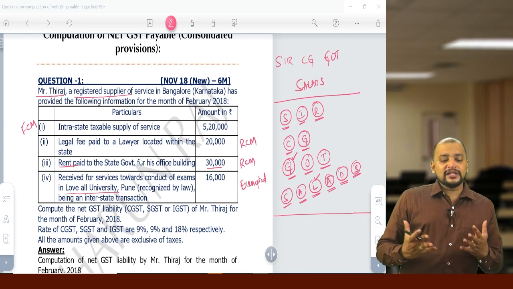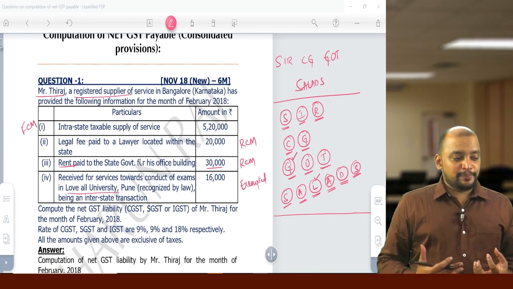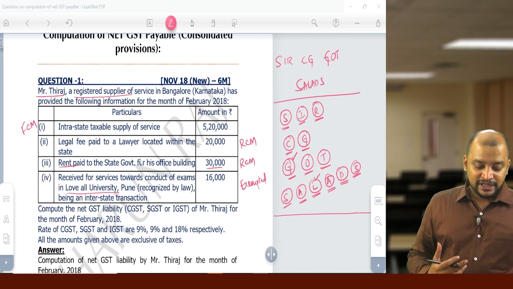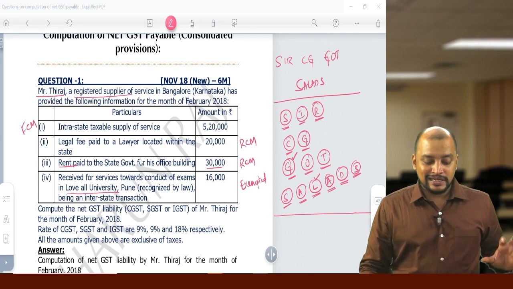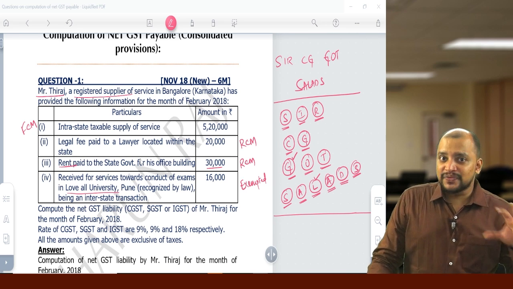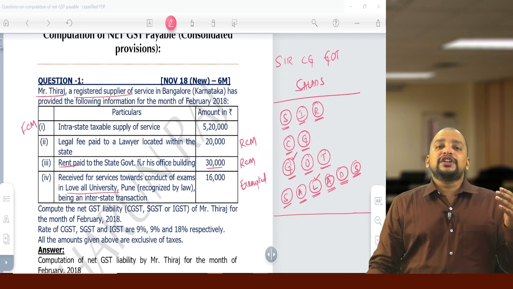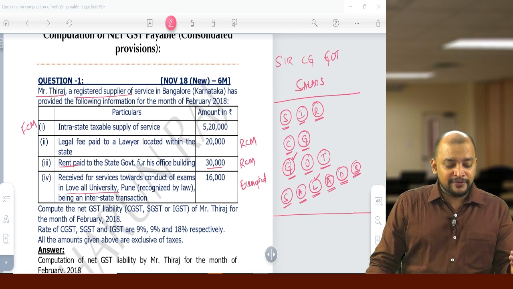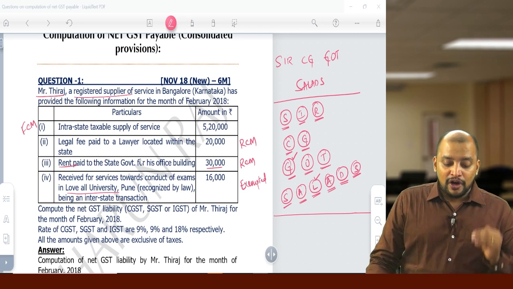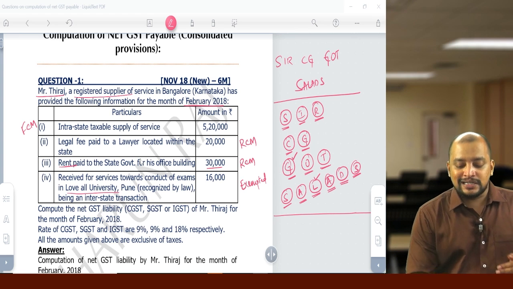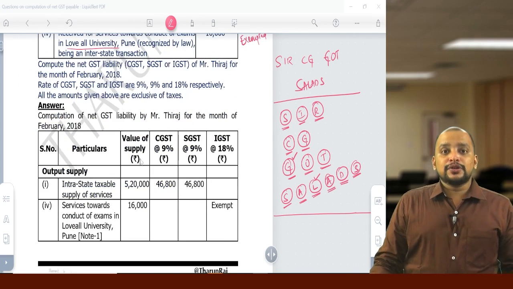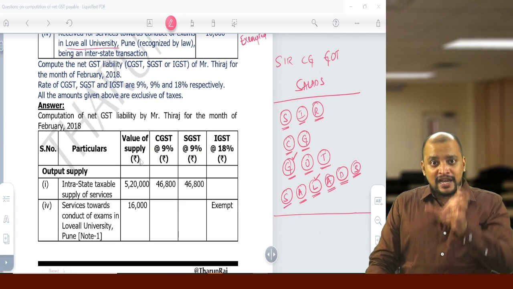Now based on this information, we need to compute the net GST liability of Mr. THARUN'S for the month of February 2018. Now first we need to take, so presentation is very important in the exam. So we need to write the heading, computation of net GST payable by Mr. THARUN'S for the month of February 2018. That's the heading that we will give. And then we will take the columns: particulars, value,